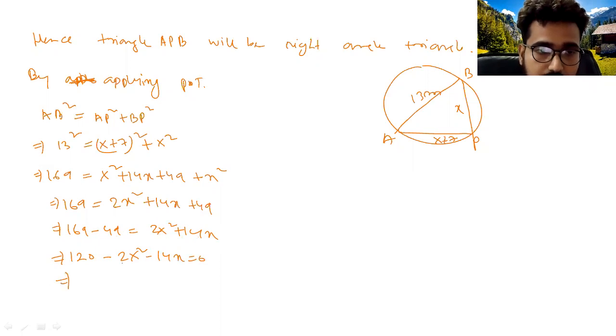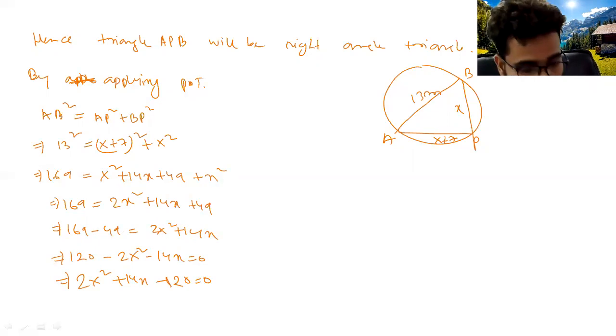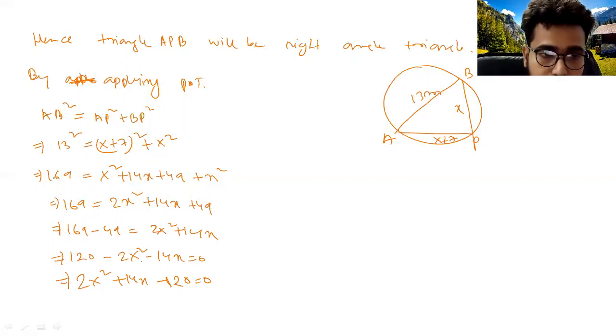Now multiply by negative sign, so it will be 2x square plus 14x minus 120 equal to 0. Now convert into the lowest term: when you divide this by 2, it will be x square plus 7x minus 60 equal to 0.